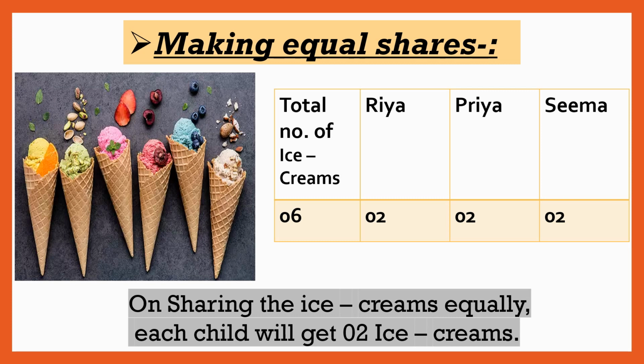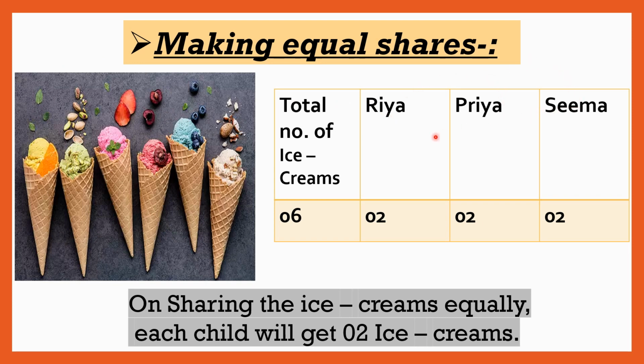Students, here we will see one more making equal shares sum. What can you see on your screen? Yes, here are ice cream cones. How many total ice creams are there here? Let us count them. 1, 2, 3, 4, 5 and 6. So here are 6 ice creams in total, and they have to be shared equally between Riya, Priya and Seema.